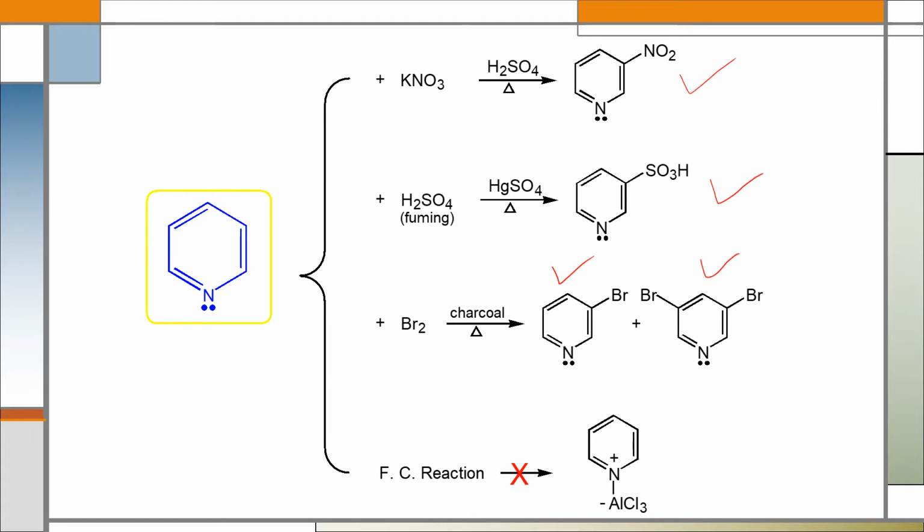But if we do a Friedel-Crafts reaction, we will not get the Friedel-Crafts product after electrophilic substitution, because we have to use a Lewis acid in a Friedel-Crafts reaction. This Lewis acid ties up with the nitrogen of pyridine. That's why the Friedel-Crafts reaction will not occur, and we will not get the Friedel-Crafts product in the case of pyridine.